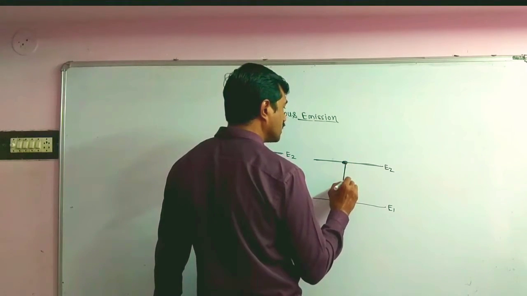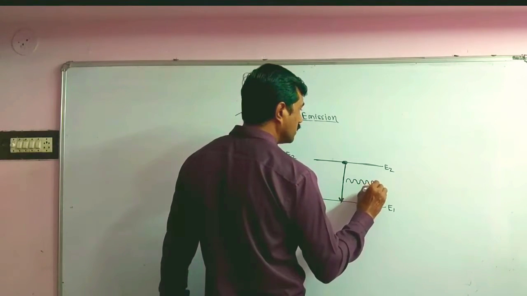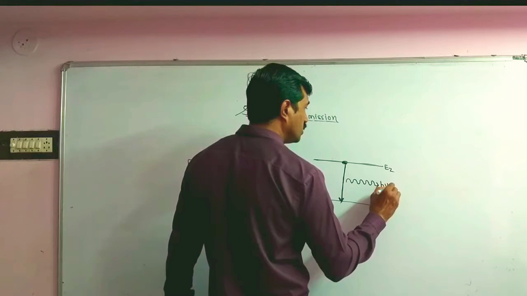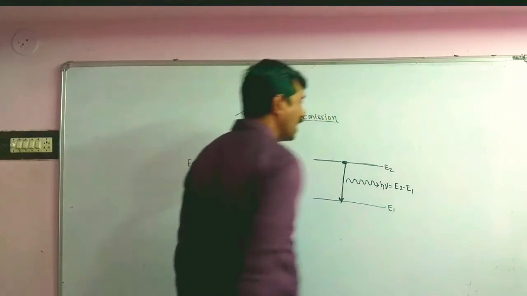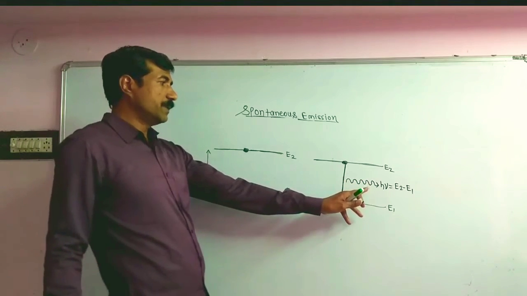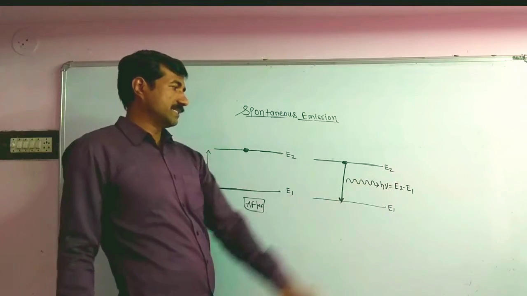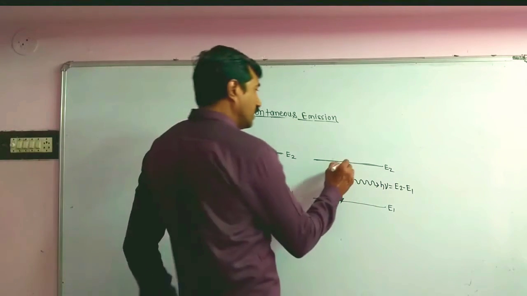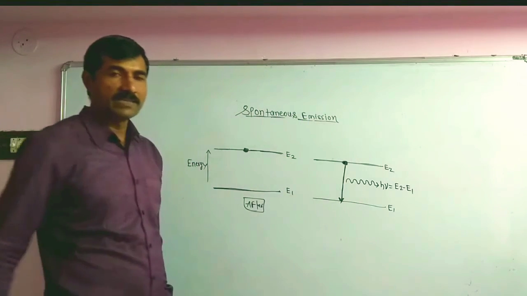During this spontaneous transition, the atom releases the energy h mu, which is equal to the energy difference between the two energy states, that is E2 minus E1, h mu. So it is a spontaneous transition.